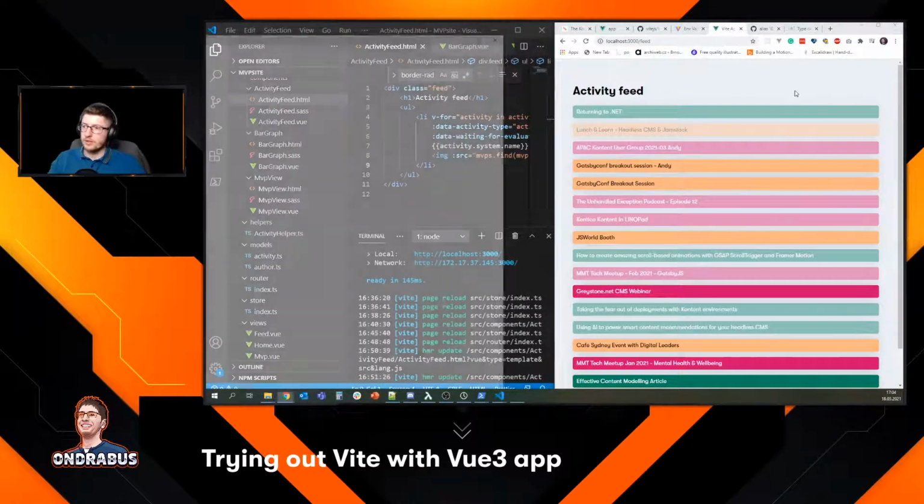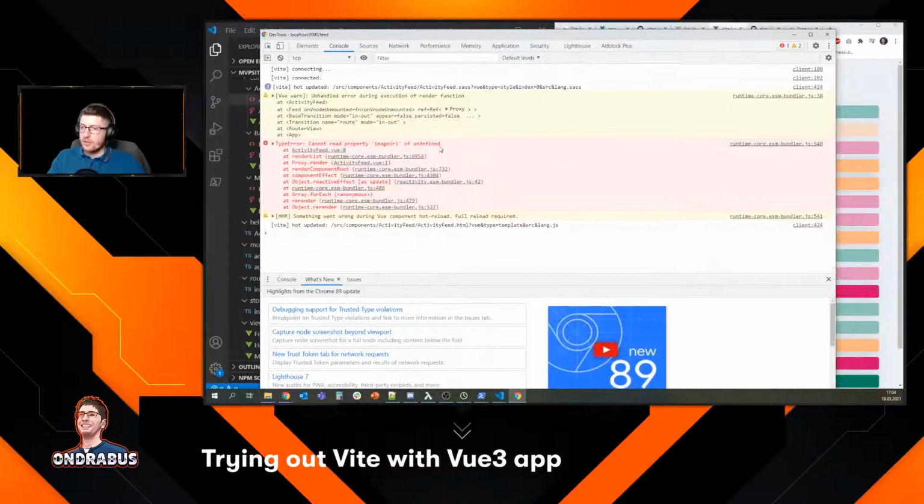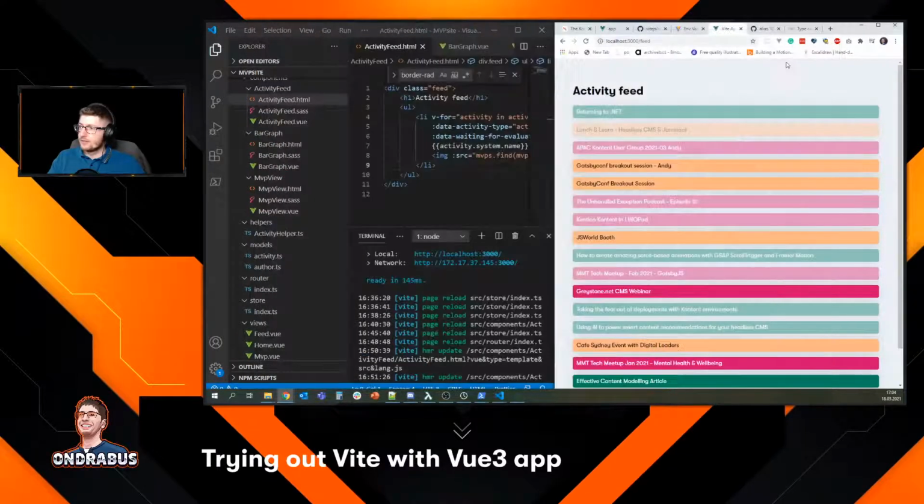Okay, now this doesn't work. All right. It says cannot read image URL of undefined. All right.